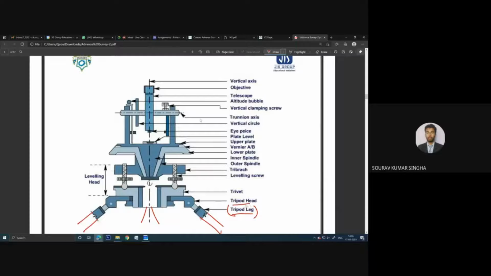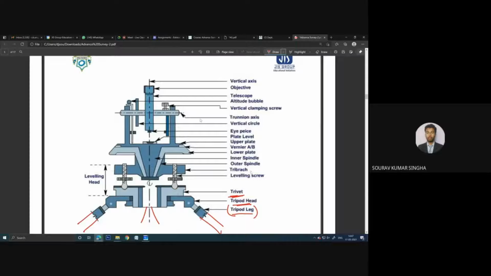Then I have the tripod head. Sorry, this is the tripod head. You can see after the tripod leg we have the tripod head. Then we have the trivet. After the trivet, you have seen some leveling screw. In the digital theodolite, I have shown you this leveling screw. There are 3 leveling screws. Using those leveling screws, you can make the adjustment for leveling.